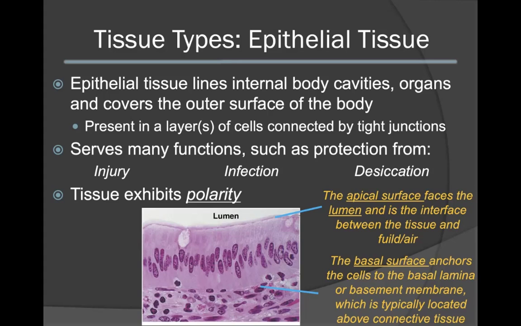Epithelial tissue also exhibits what is called polarity. This means that there will be an apical end to the cells, which usually faces a lumen or the opening, and as well there will be a basal layer. The basal layer usually anchors the cells in the epithelial tissue to what is termed the basal lamina or the basement membrane. This is usually located right above the connective tissue.